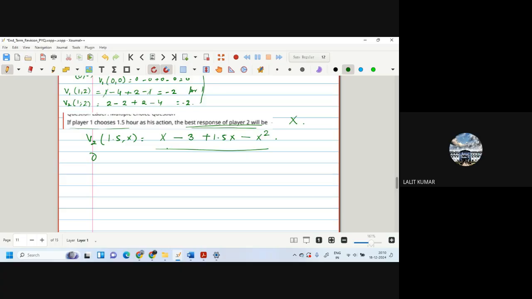So he will do delta V2 by delta X. This will become 1 plus 1.5 minus 2X equal to 0. We set this to 0, so X will be 2.5 divided by 2, so it is 1.25. So we will choose 1.25. Okay? Yes.